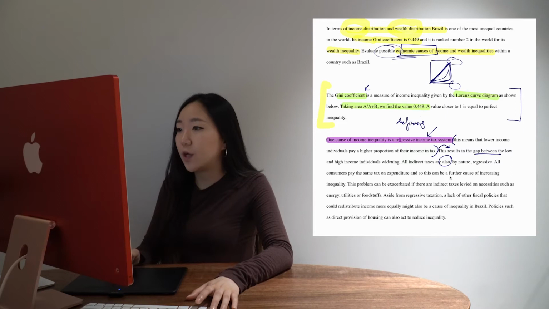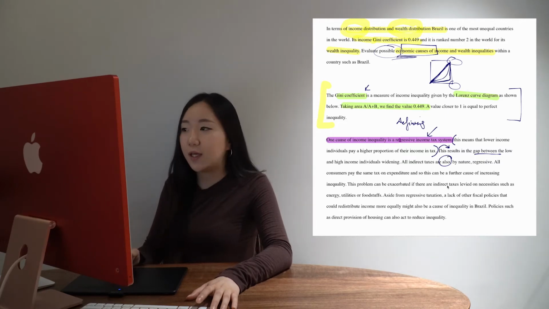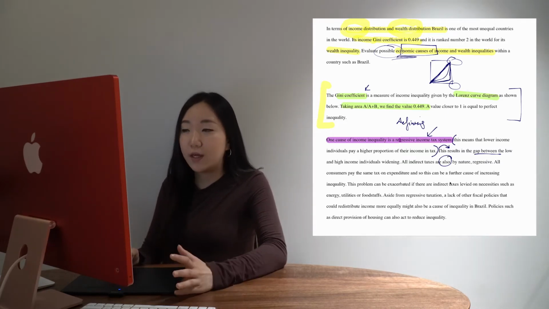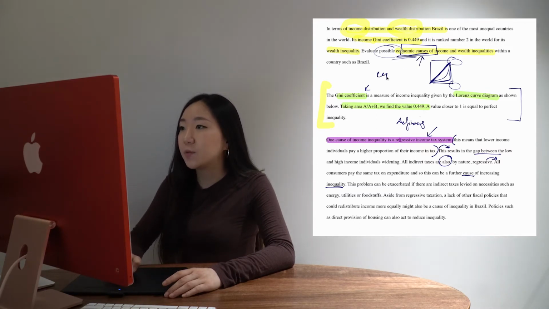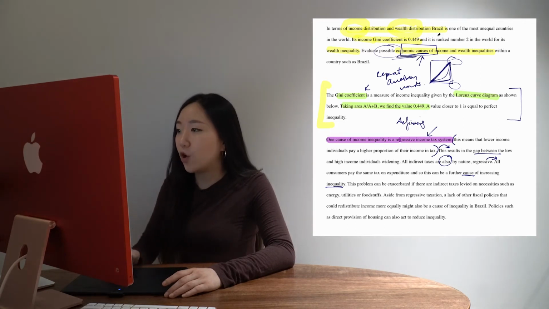I always like to recommend you bring in additional information to show further analysis. So again, I'm now explaining how indirect taxes are regressive. All consumers pay the same tax on expenditure, and so this can be a further cause of increasing inequality. With this language I'm using, a cause, I'm just repeating the question words again and again, just to show that I am on track. This problem can be exacerbated if there are indirect taxes levied on necessities. So here I'm just giving extra analysis.